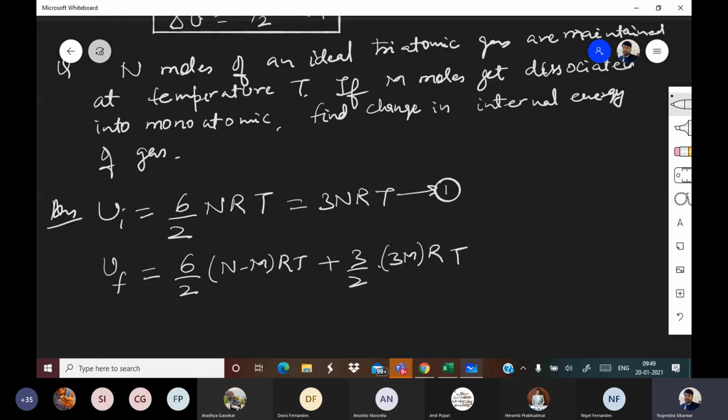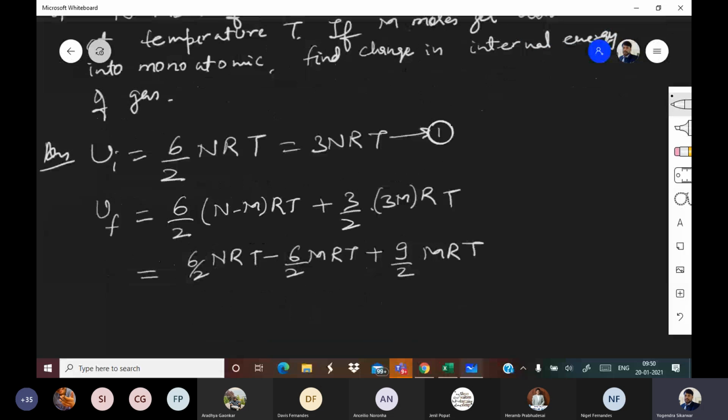That can be further written as 6 by 2 nRT minus 6 by 2 MRT plus 3 into 3 is 9 by 2 MRT.